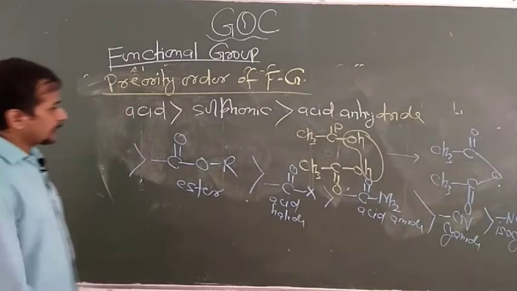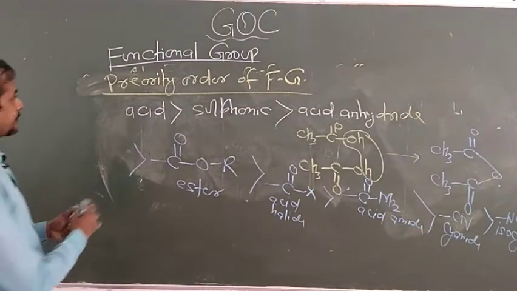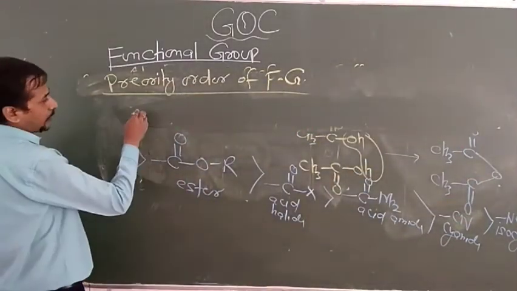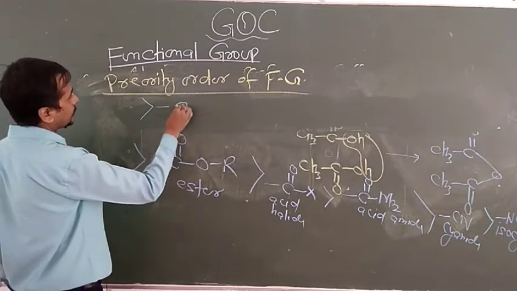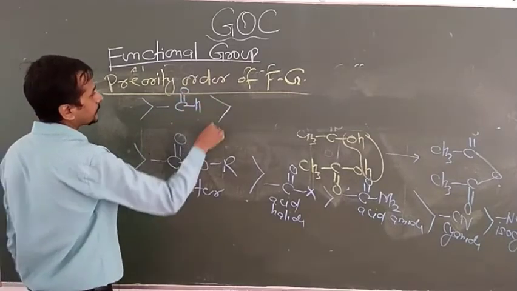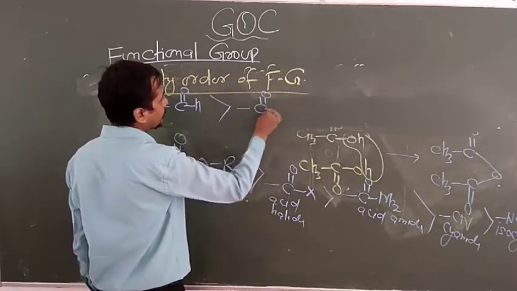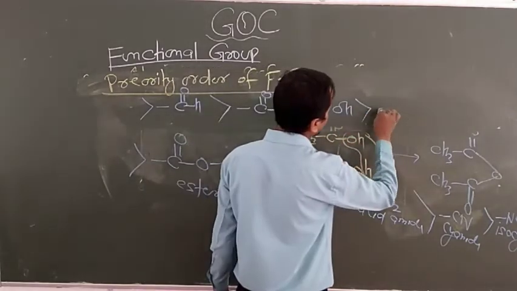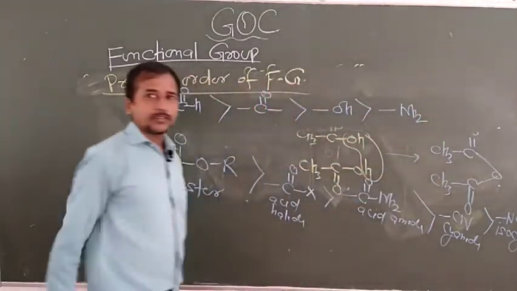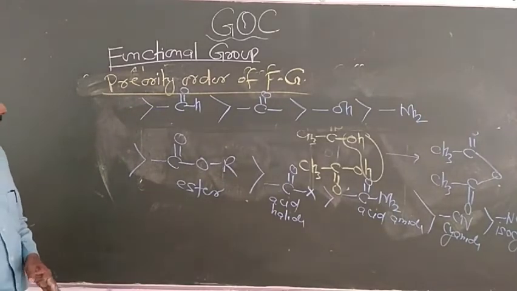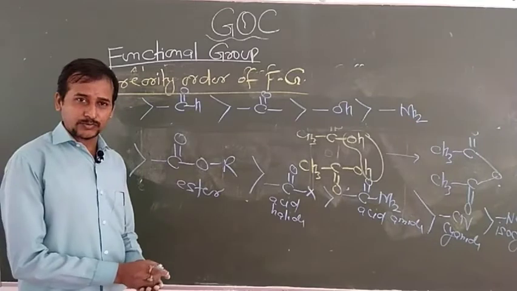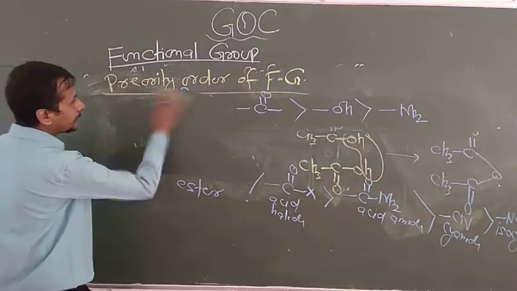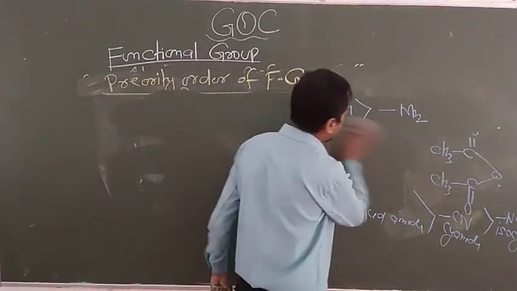After isocyanide, you have to give the preference order to the aldehyde, then ketone, then alcohol, then amine. So these are the preference order, that is the priority order, of functional groups. This you have to learn while writing the name of the given organic compound. Now look, focus here.